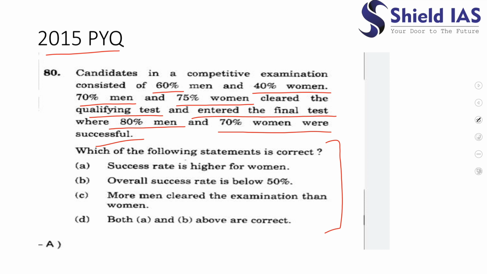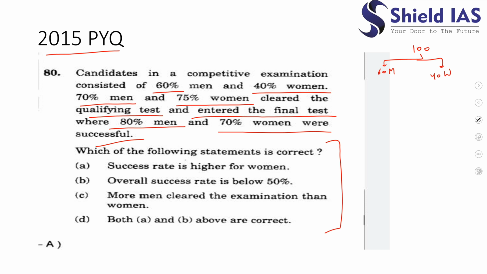So let the total number be 100. In this there are 60 men and 40 women.